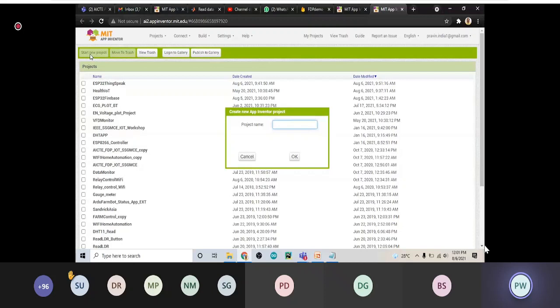It is up to you. Why is this important? Your app will be downloaded with the same name, so your app will get the same name. So assign a good project name here. I have given farm monitor, and let's click OK.